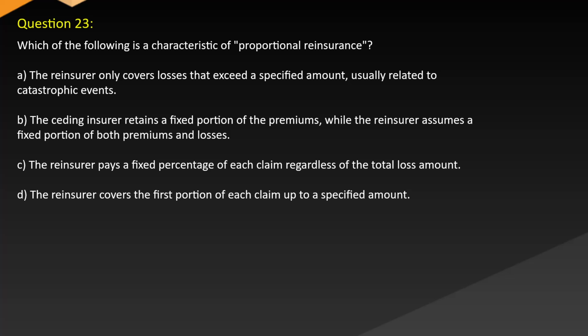Question 23. Which of the following is a characteristic of proportional reinsurance? A. The reinsurer only covers losses that exceed a specified amount, usually related to catastrophic events. B. The ceding insurer retains a fixed portion of the premiums, while the reinsurer assumes a fixed portion of both premiums and losses. C. The reinsurer pays a fixed percentage of each claim regardless of the total loss amount. D. The reinsurer covers the first portion of each claim up to a specified amount.